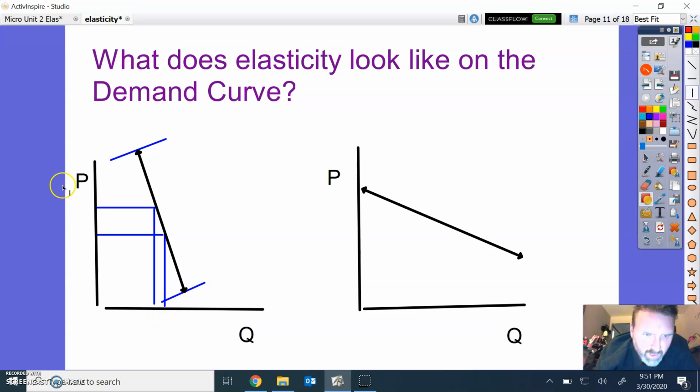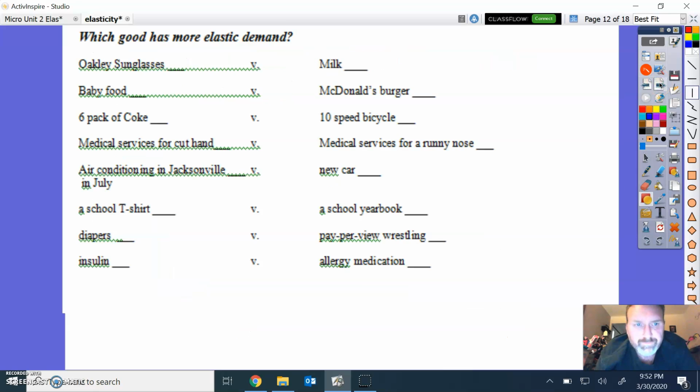That's what inelasticity looks like. If I come over here and it's a very flat curve, I'll try and do the same change in price. Notice by doing that, this big gap in quantity. So the quantity change is much bigger than the price change. Inelastic looks like an I. Elastic looks like a very flat curve.